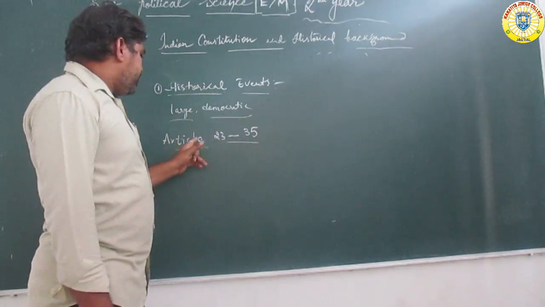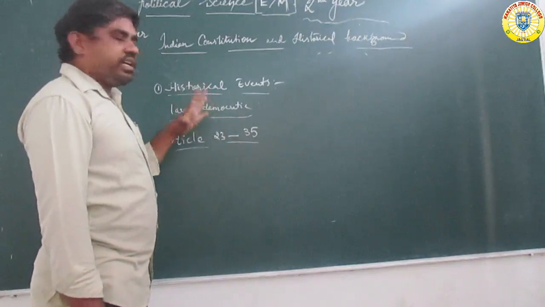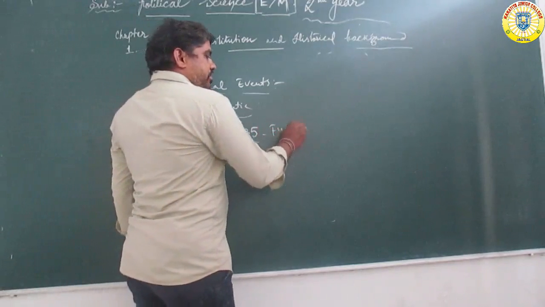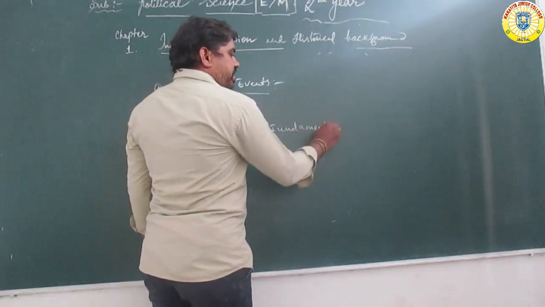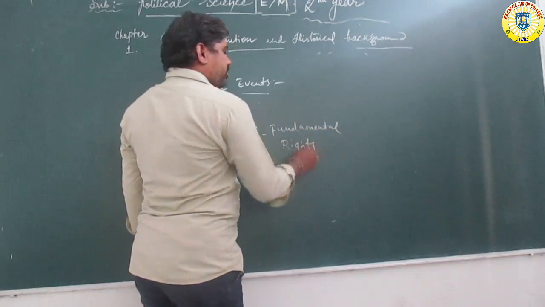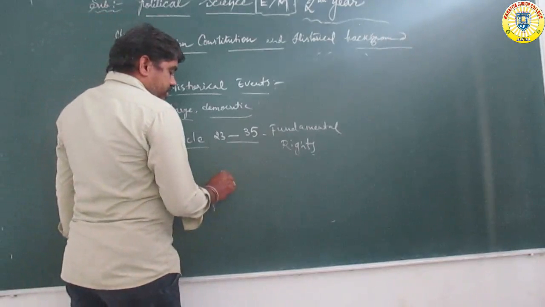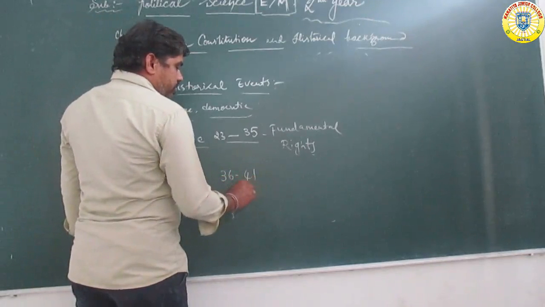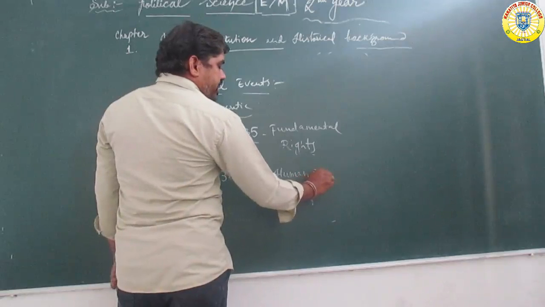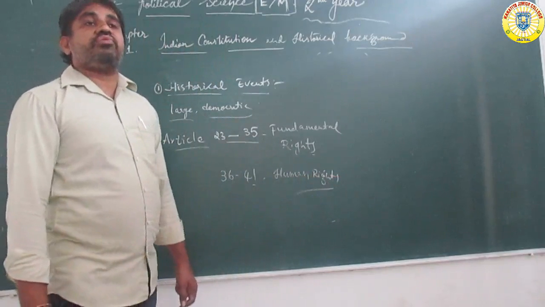So Article 23 to Article 35 clearly explain fundamental rights. The fundamental rights are one of the main systems of the Indian Constitution. Next, Articles 36 to 41 cover human rights. Human rights means every human must follow the rights, the constitutional rights.